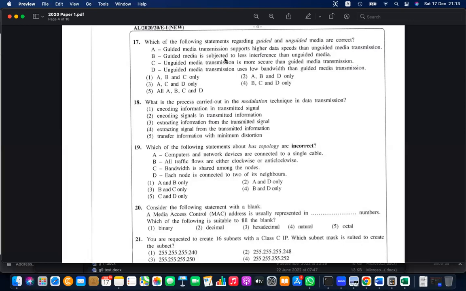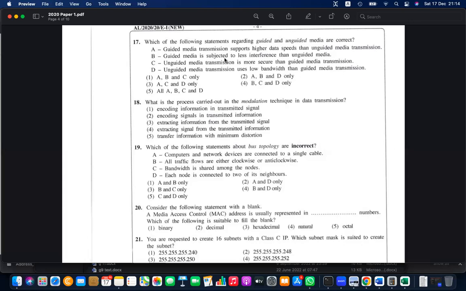Which are the true statements? Guided media is subjected to less interference than unguided media. Yes, basically less interference, which is why the data rate is also high. Then, unguided media transmission is more secure than guided media. No, guided is more secure. C is incorrect. Unguided media transmission uses less bandwidth than guided media. Yes, for guided media the bandwidth is high.